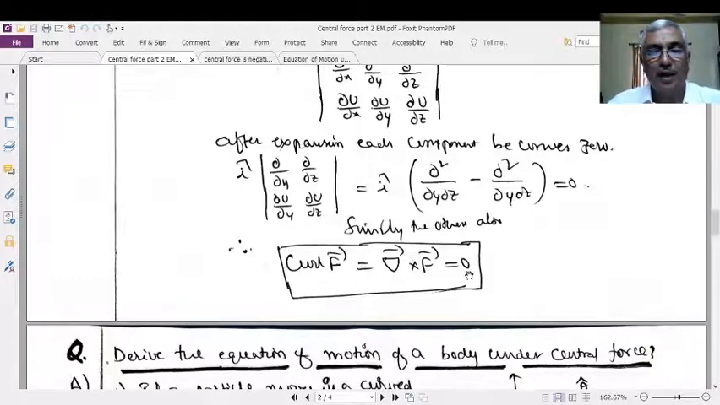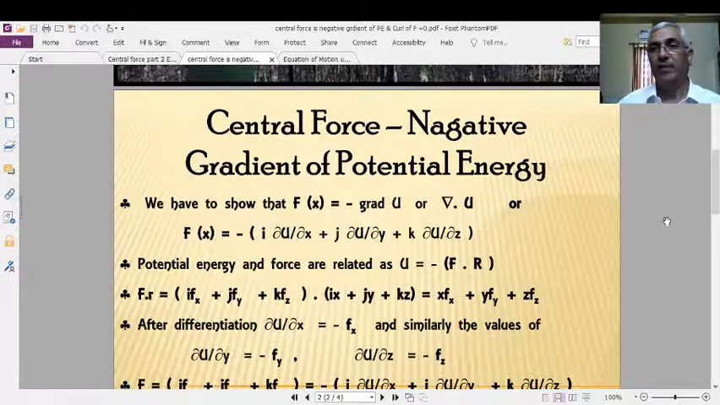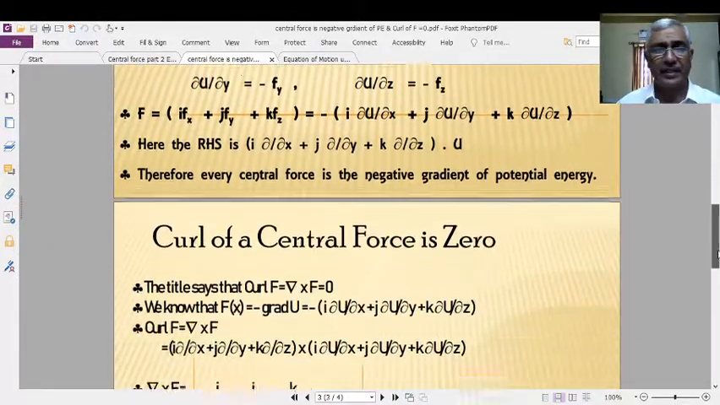The curl of a central force or the curl of a conservative force being 0 means central forces or conservative forces are not experiencing the bending effect, the rotating effect or the curving effect. This is about the curl of a central force being 0, or the curl of a conservative force being 0.